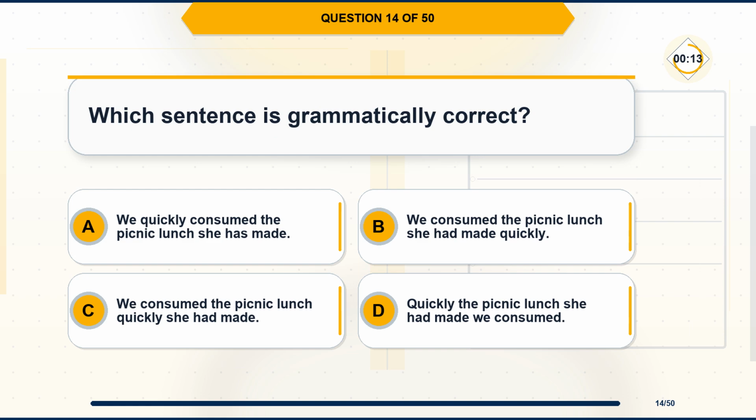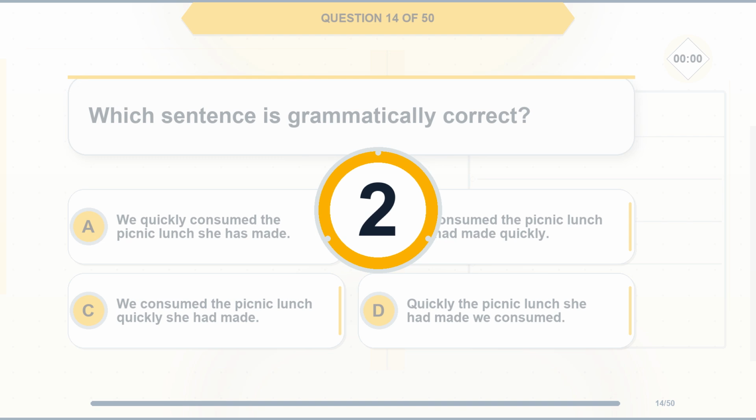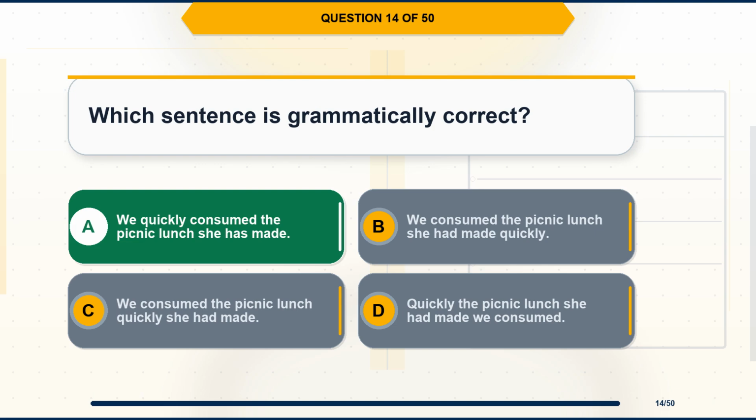Option A, we quickly consumed the picnic lunch she has made. Option B, we consumed the picnic lunch she had made quickly. Option C, we consumed the picnic lunch quickly she had made. Option D, quickly the picnic lunch she had made we consumed. The correct answer is option A, we quickly consumed the picnic lunch she has made.